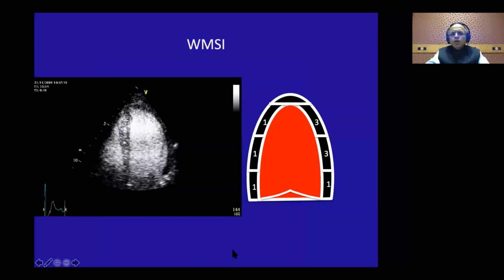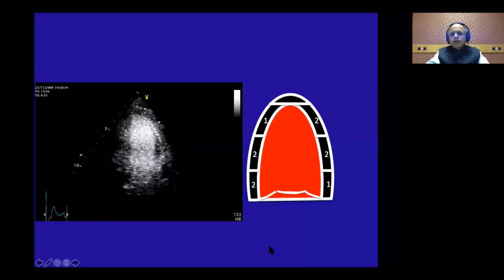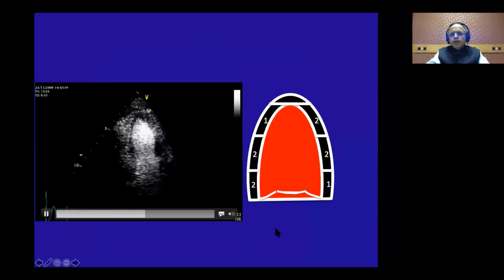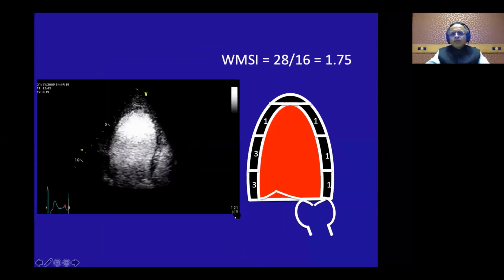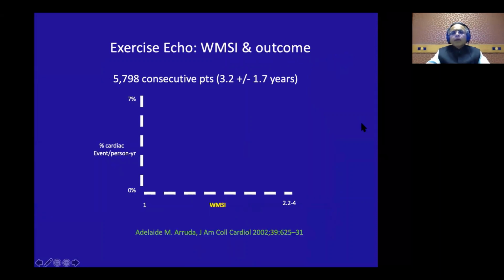So you look at the wall motion score index here. This is the peak exercise. Entire lateral wall got 3 in two-chamber. We got 2 for the anterior wall. And for the long axis view, we get 3 at the posterior wall. So the wall motion score index was 28 over 16, so 1.75. So what is the importance of this wall motion score index?